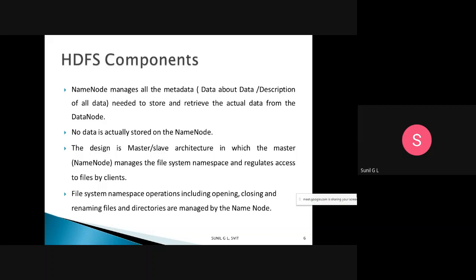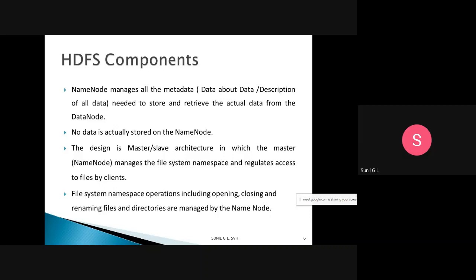In this master-slave architecture, the master is the name node, which manages the file system namespace and regulates access to the files by the client. The file namespace contains all the details of the files, so the name node contains all the details about the data, and it regulates the client's access to those files.